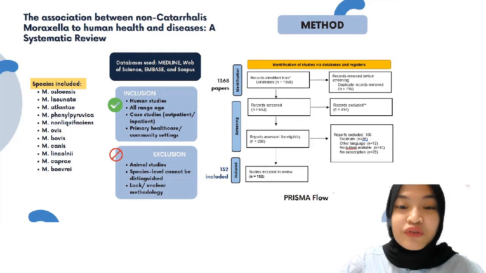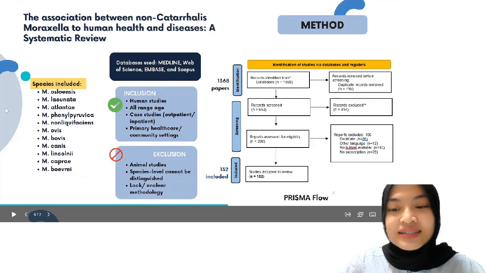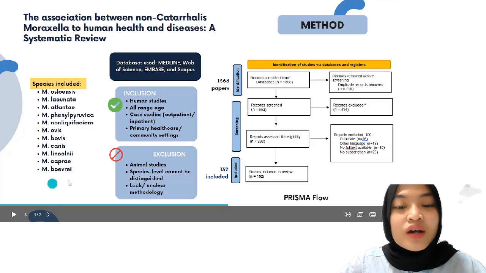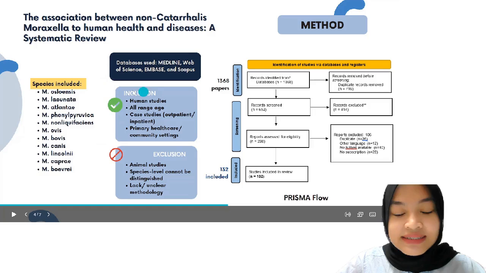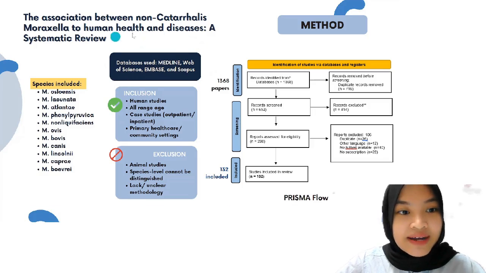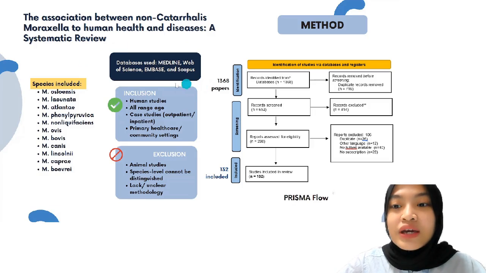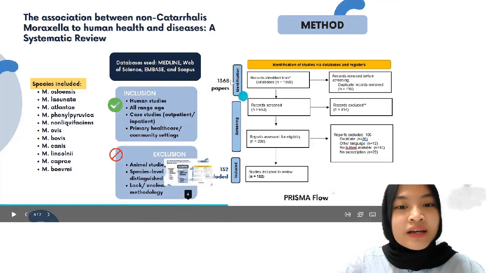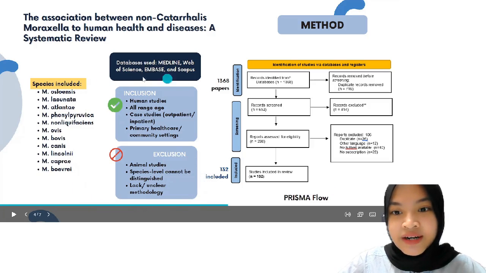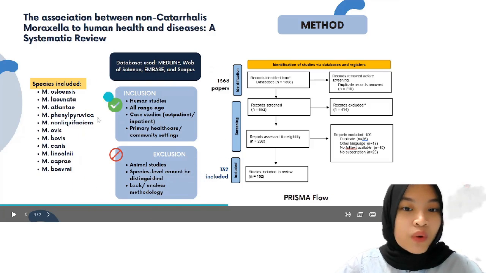And the systematic review includes 11 Moraxella strains other than catarrhalis, which are listed below. We searched for the relevant articles from four highly recommended medical databases, including Medline, Web of Science, Embase, and Scopus. And following that, we included those who meet the inclusion and exclusion criteria, which we listed below as well.